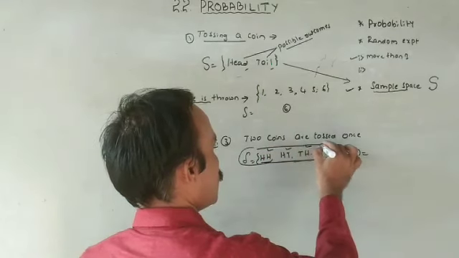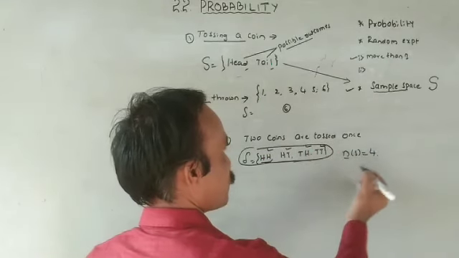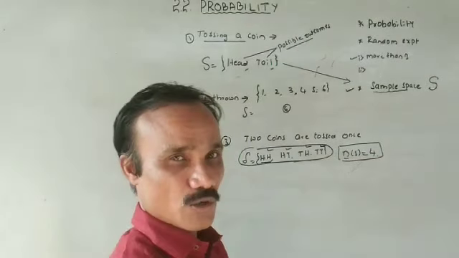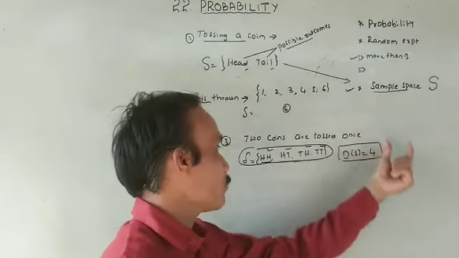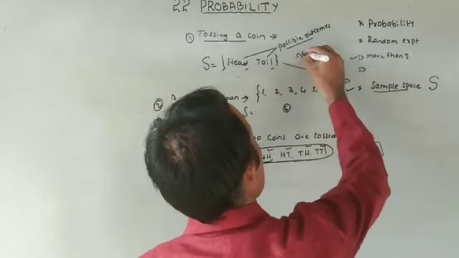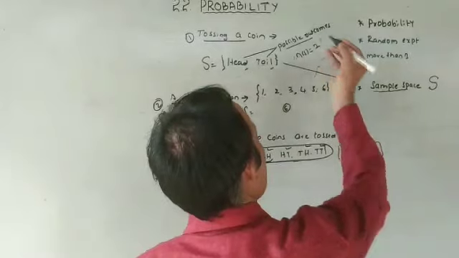1, 2, 3, 4. Yes, n of S is equal to 4. So this is very important. I told you earlier, problems are very simple, but they depend upon all these concepts. Can you write here, what is the value of n of S? How many possible outcomes are there?